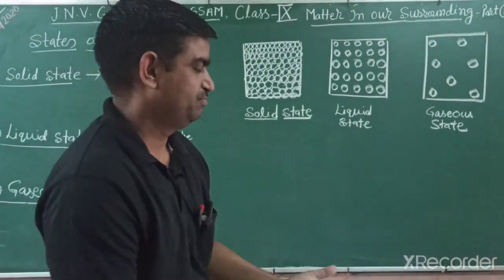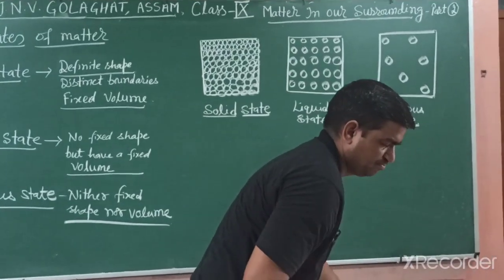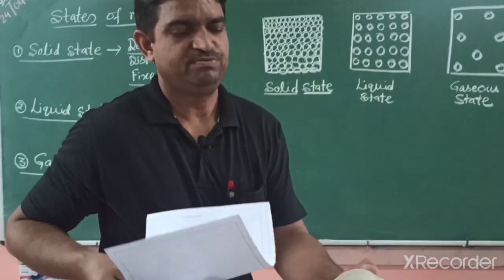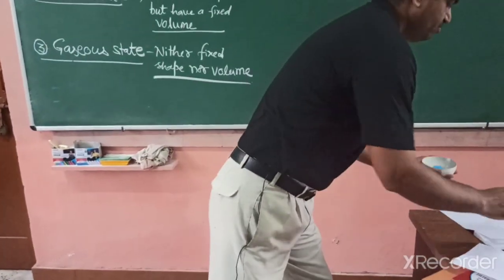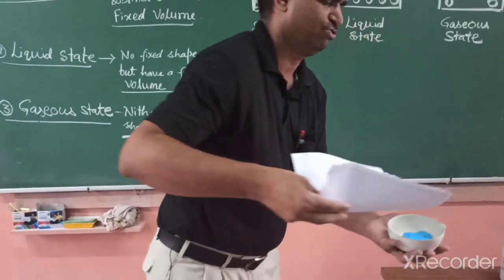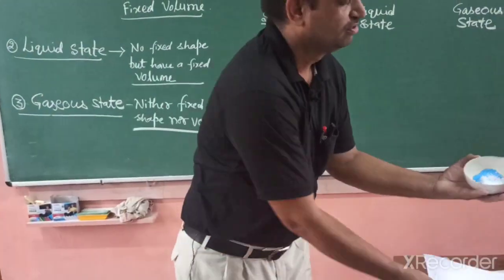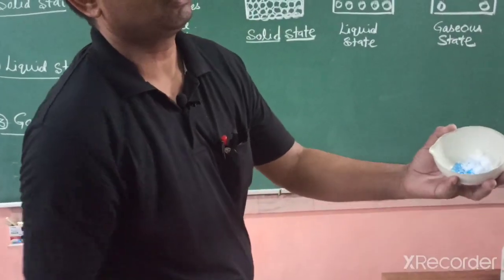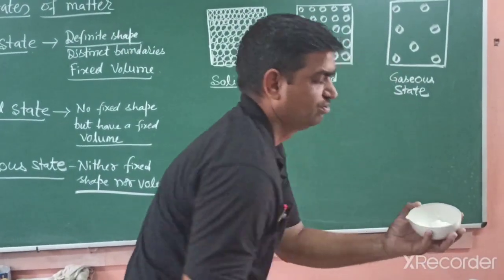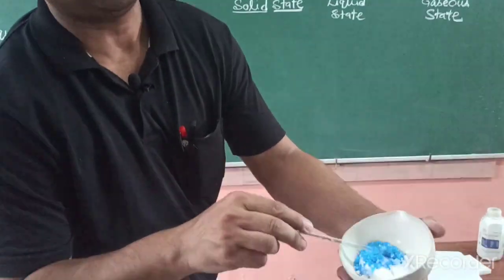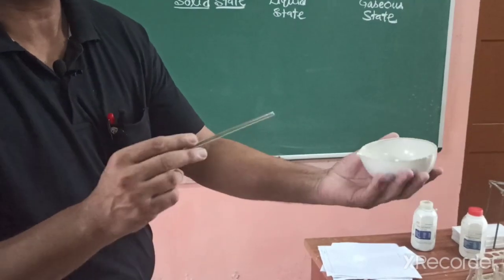What happens if you mix these two salts and we see the boundaries? When we mix these two salts in this China dish, you will observe these particles do not mix with each other on their own. This one is blue salt and this one is white. They do not mix on their own.